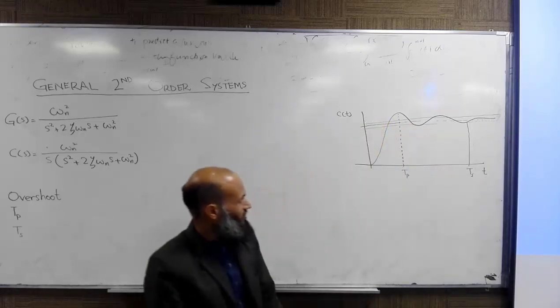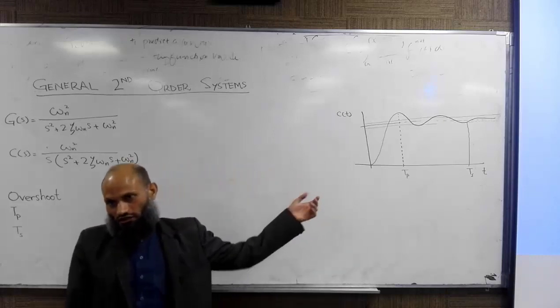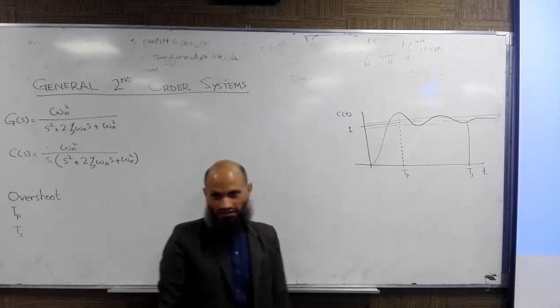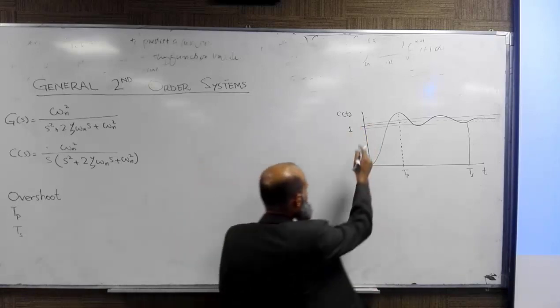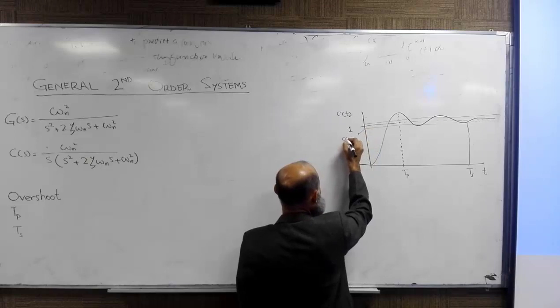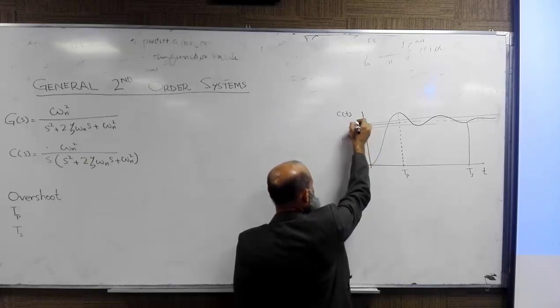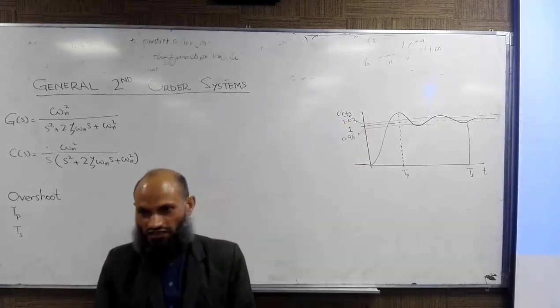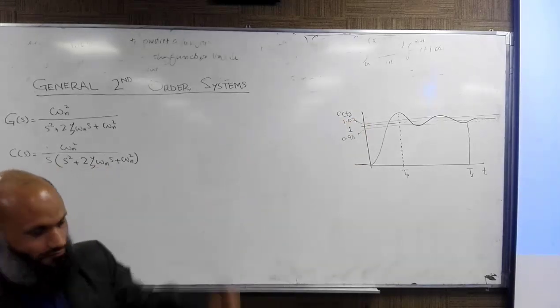Generally, different people take it differently, but in our course, we shall take it as plus minus 2% of the steady state value. That is, this value is 0.98 and this value is 1.02. 2% of the steady state value is this band.